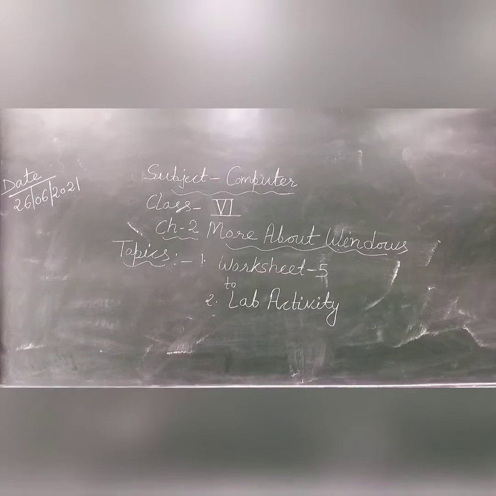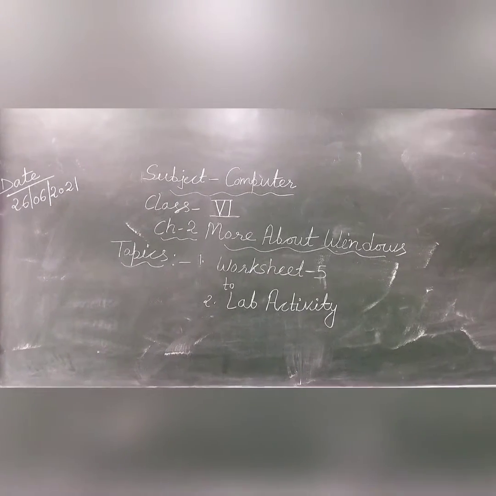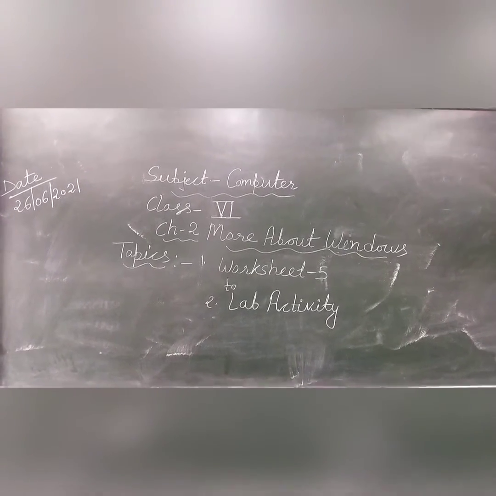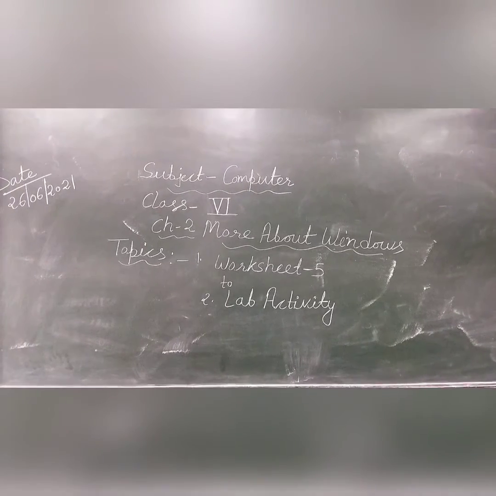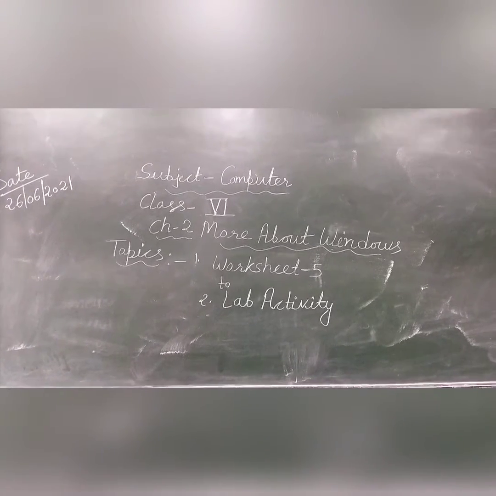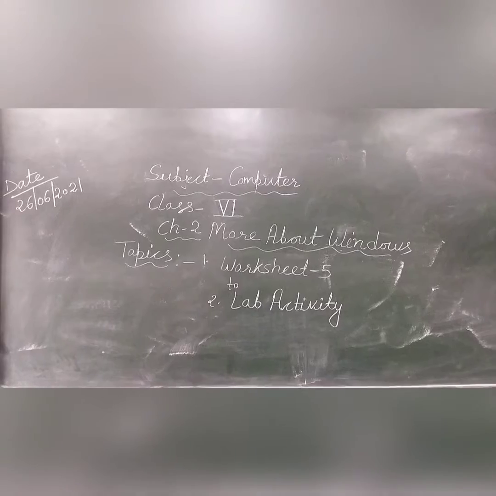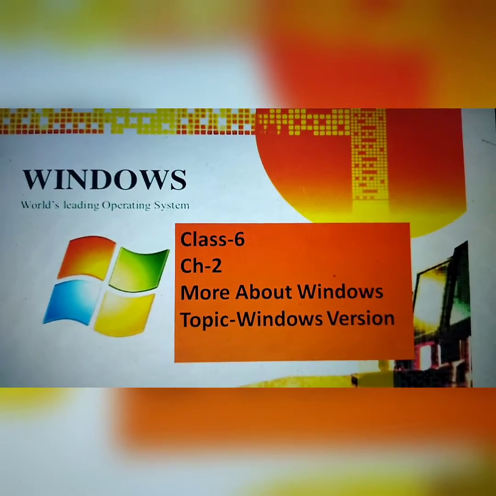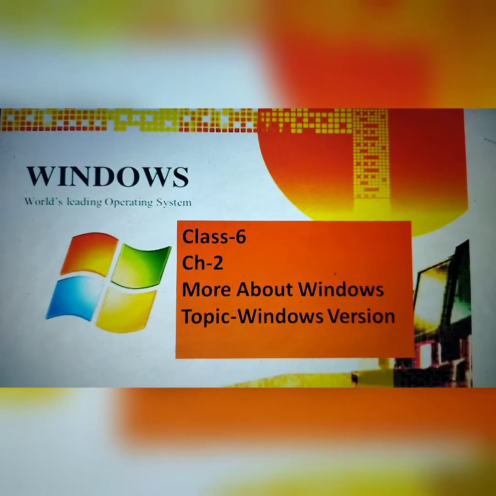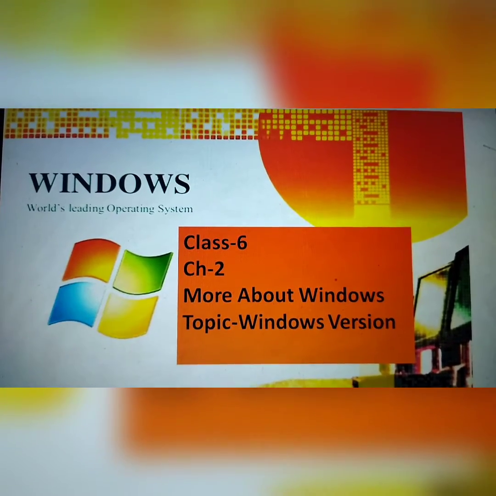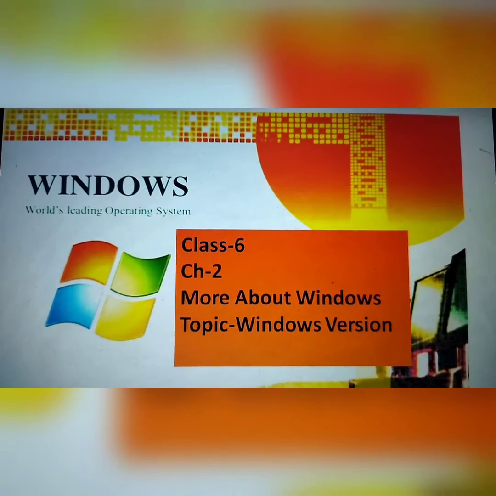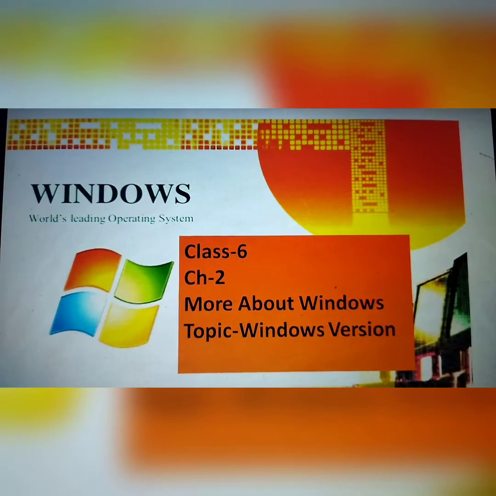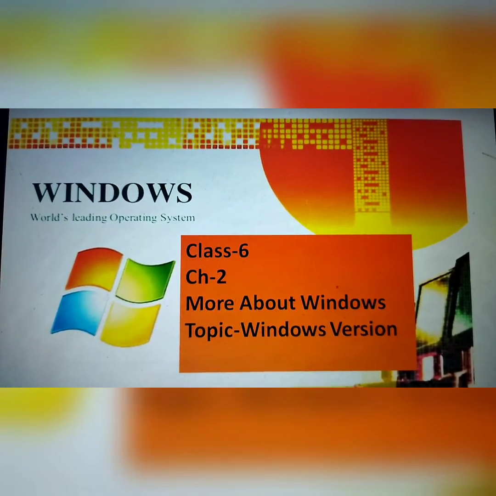So class 6, your chapter number 2, More About Windows. Today we are going to start a new topic, worksheet 5 and the lab time activity. Class 6, your chapter number 2, More About Windows, and topic Windows versions. Today students, we will complete worksheet number 5 and the lab time activity. So let's start this topic.